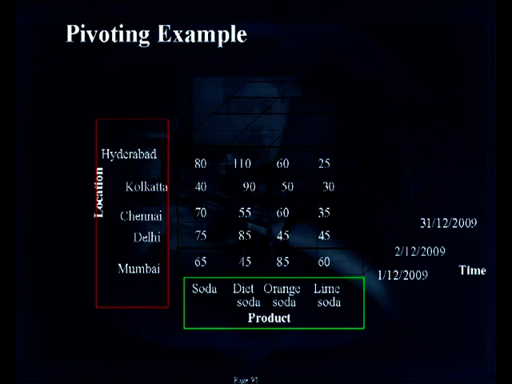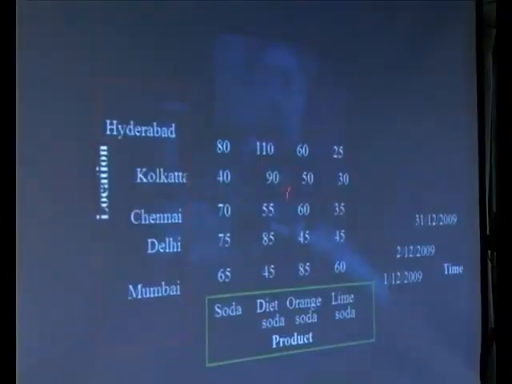To answer the second part, I'll take an example of how pivoting behaves. Suppose you take a data cube of 3 dimensions, where time is one dimension, product is another dimension, and location is another dimension. This is the x-axis, this is the y-axis, this is the z-axis.